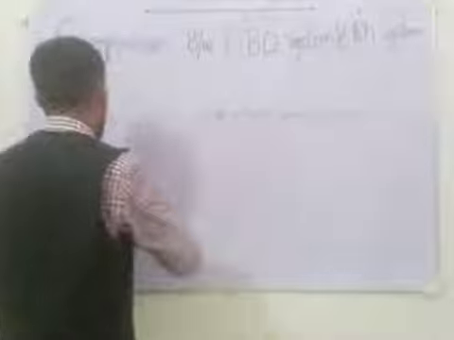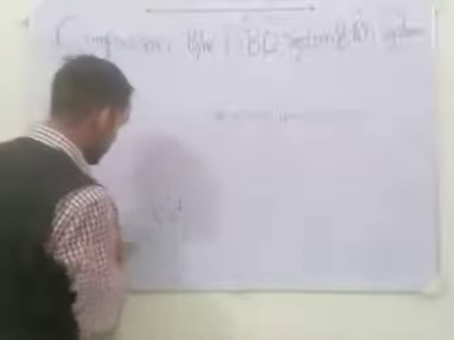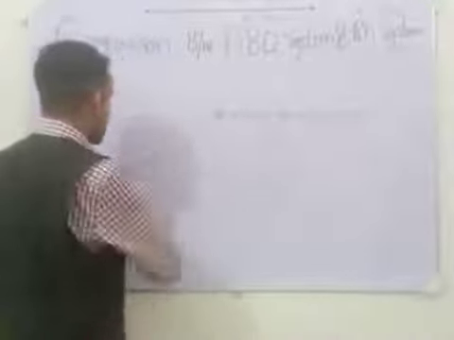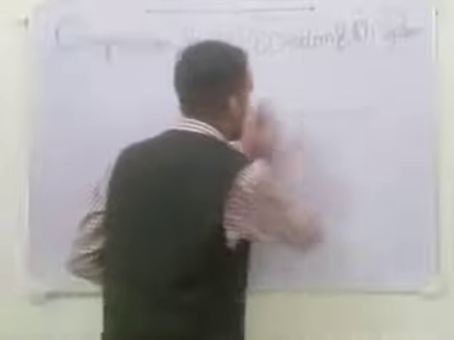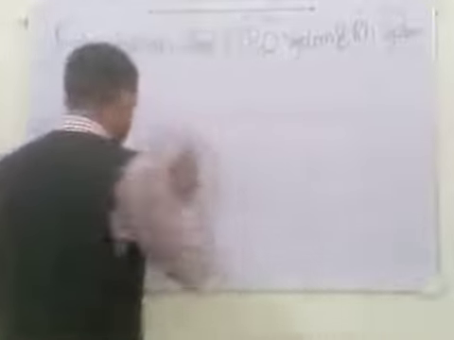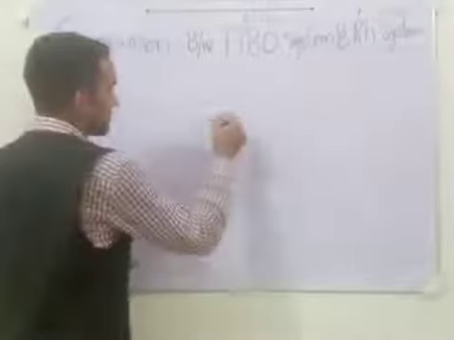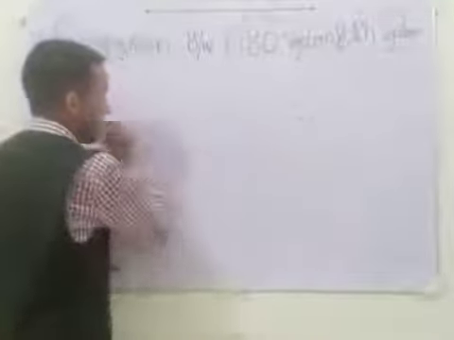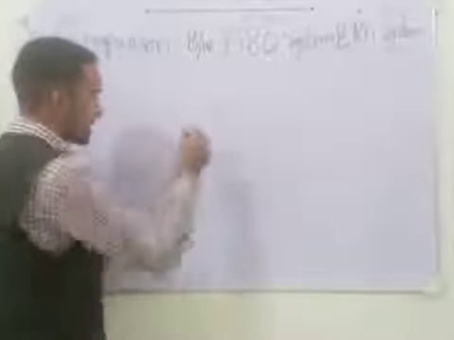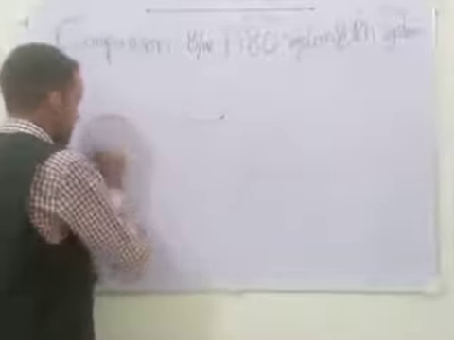Now we will talk about the exact structure and components of RhD antigen. For example, this is a human red blood cell. I am drawing again.